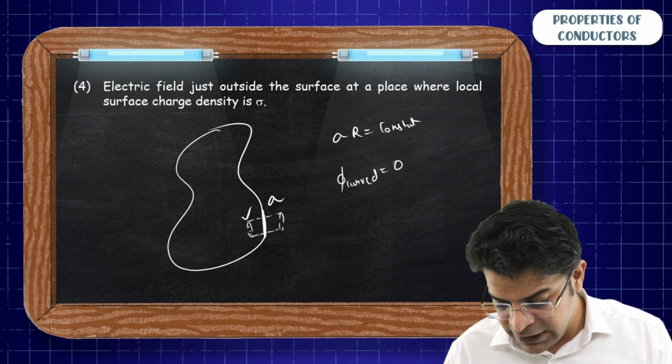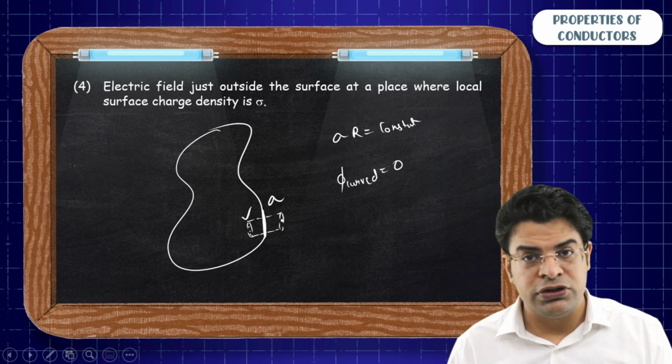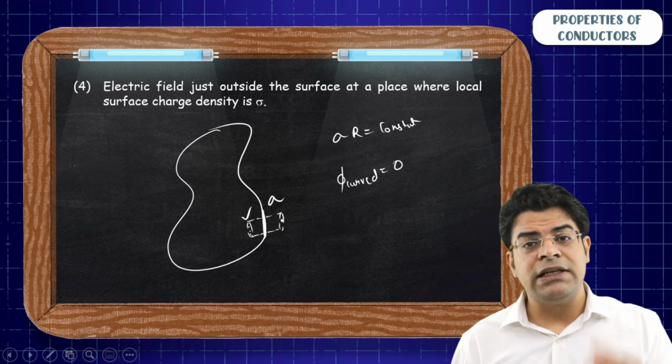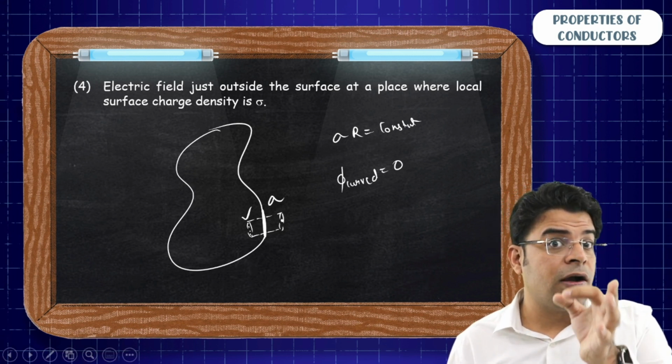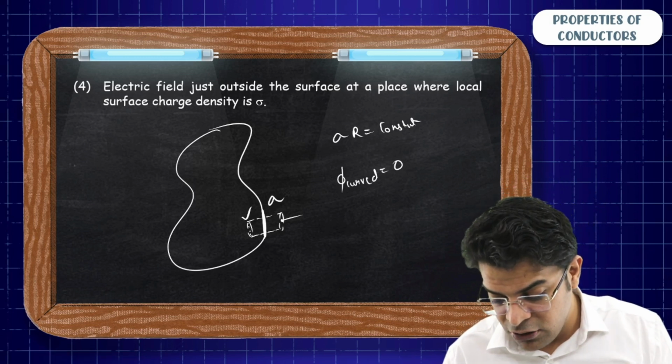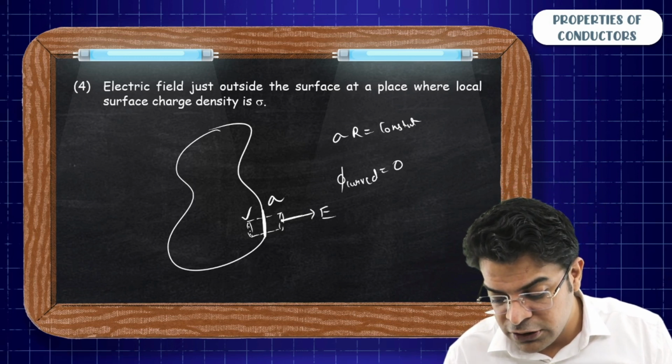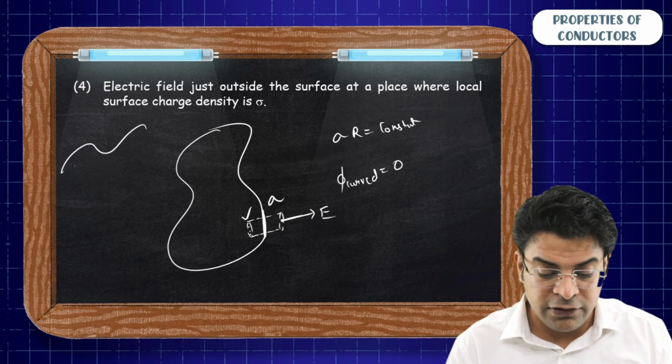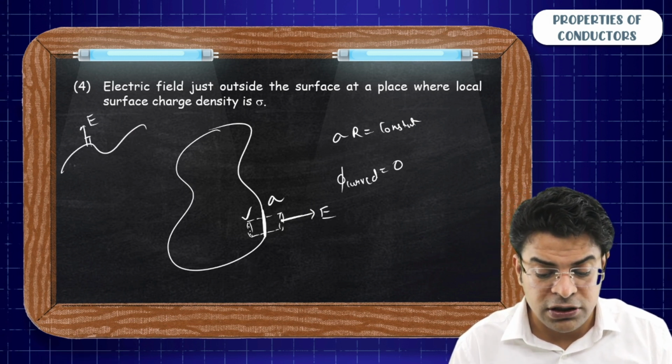So you will say at this point just outside the surface, we know that since the surface of a conductor is an equipotential surface, the direction of electric field will be normal to the surface. The direction of electric field is normal to the equipotential surface.